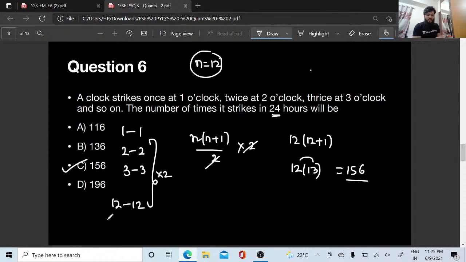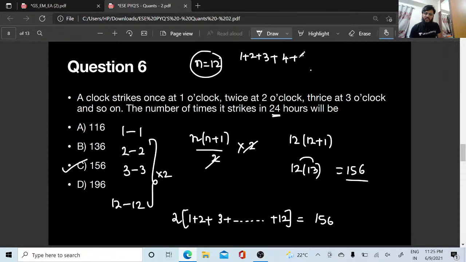If you want, you can go with another approach also. What is that approach? 2 into 1 plus 2 plus 3 and so on till 12. This also will give you the same result, 156. If you start calculating, this is going to be 1 plus 2 plus 3 plus 4 plus 5 plus 6 plus 7 plus 8 plus 9 plus 10, 11 and 12. How much is this summation going to be? This summation is going to be 78. Yes or no? Right?